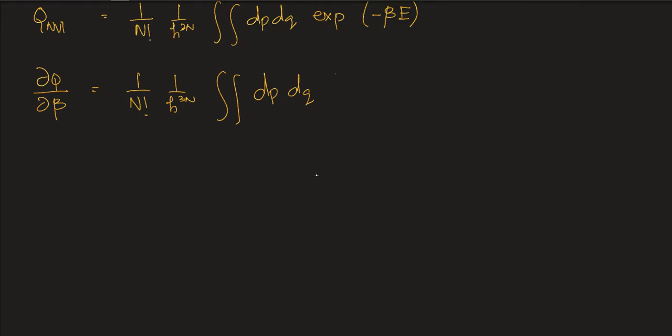So this becomes minus of beta times exponential of minus beta into E. Sorry, this is minus E times, because we are differentiating with respect to beta. And now let's divide this by Q. Minus of 1 by